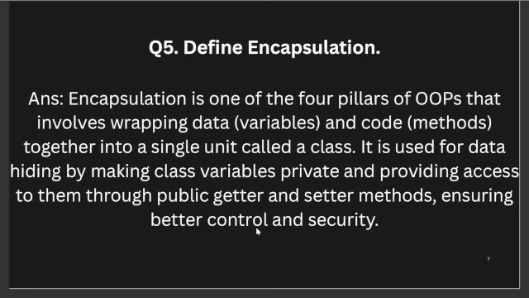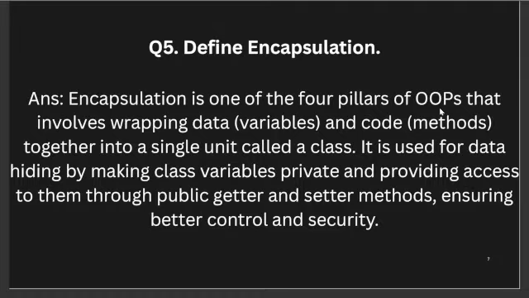The next question will be: define encapsulation. So let's understand what is encapsulation. Encapsulation is basically holding the code in a block, like we have medicine in a capsule.